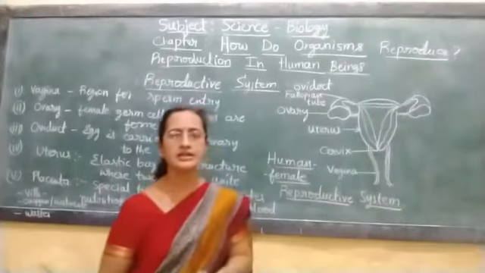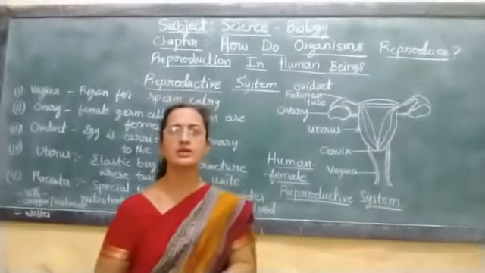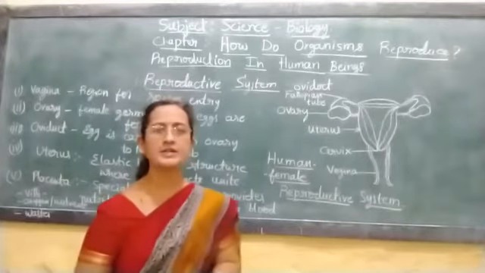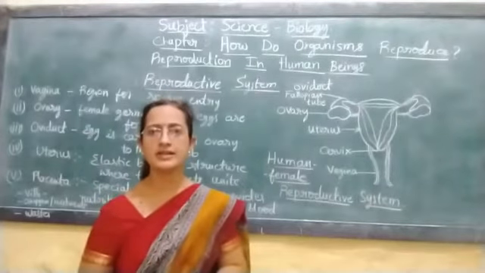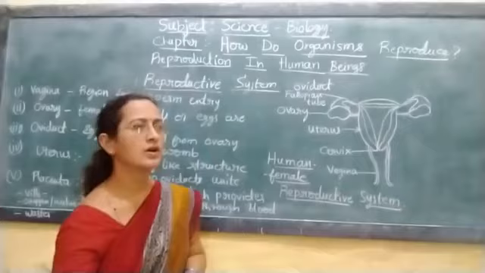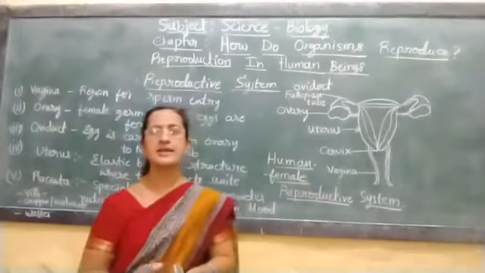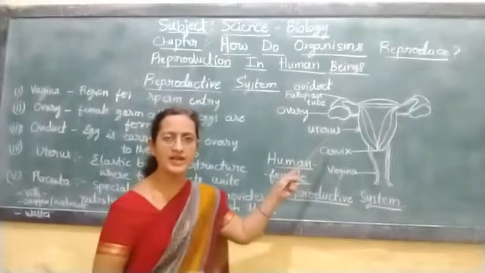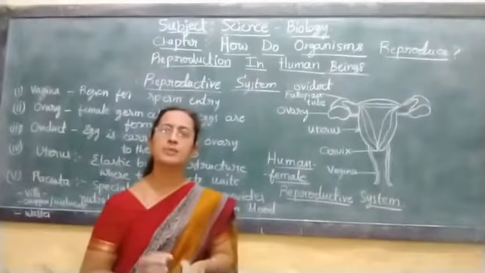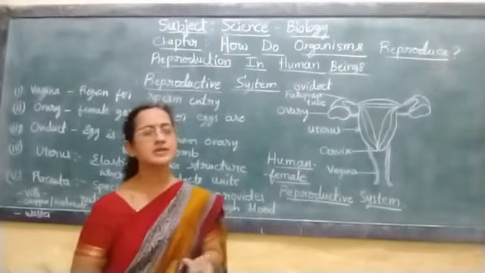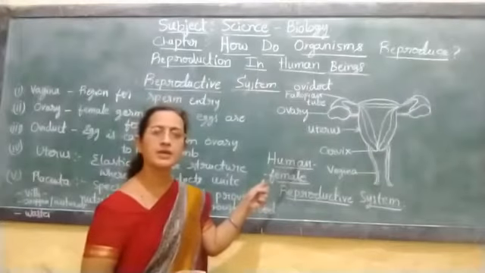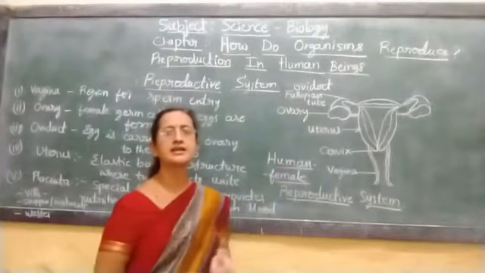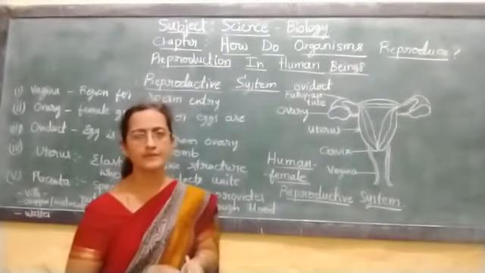Here one interesting thing to know about egg formation. When a female child is born, in her mother's uterus her embryo will be developing. As the embryo develops the genital structures, these are the ovaries in case of female. When the female baby develops ovaries in her mother's womb, thousands of eggs will already be generated in the embryo stage only.